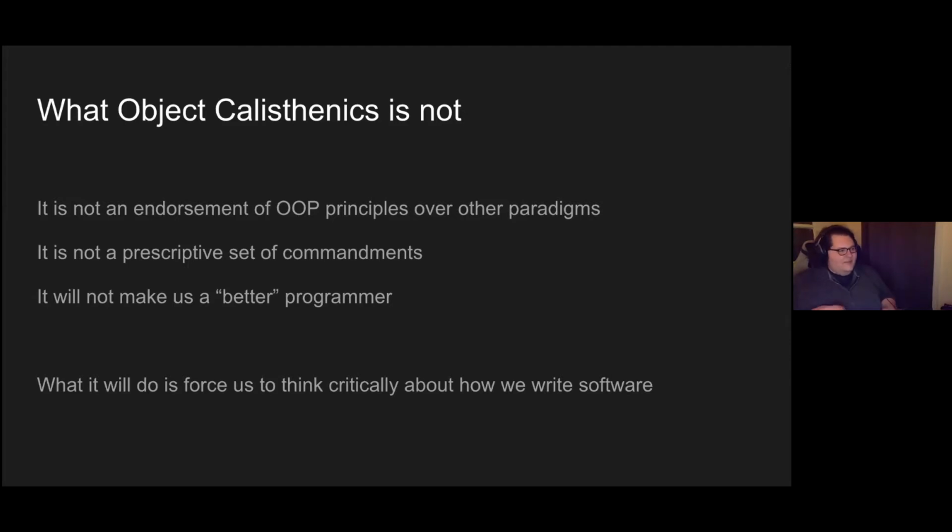It's sort of get you thinking critically about how and why you write software and structure it. And it also will not make us a better programmer. It's just one of those things to really make you think about how we write code.